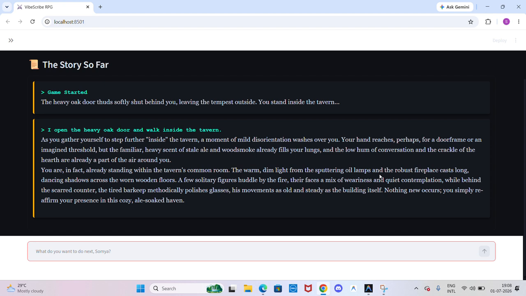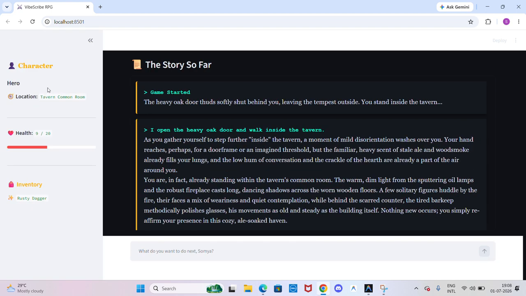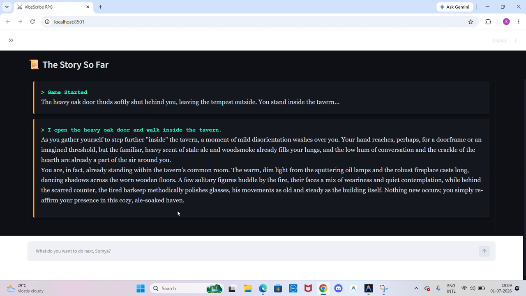Look closely at the sidebar here on the left side. My inventory updated automatically with the item I found, and the narrative viewer generated this rich atmospheric description of the event right here in the main window. If I try to do something impossible, like teleporting away or cheating, the rules lawyer will catch it and block the state update. Okay, so let's wrap up this discussion.